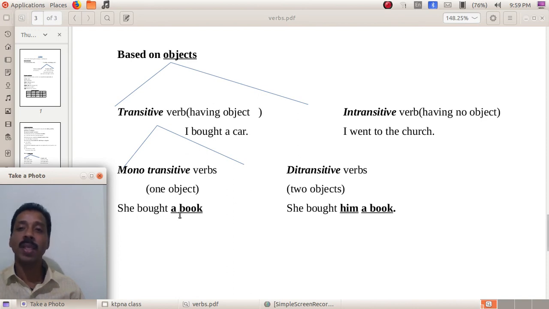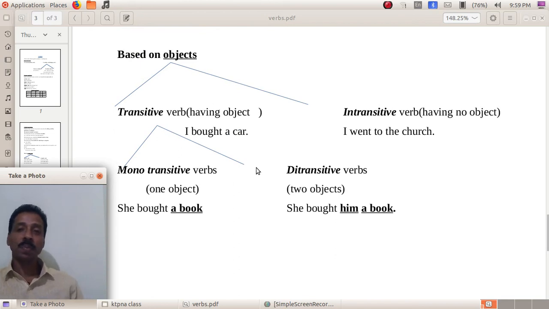Only one object is there. So it is monotransitive. But in this sentence, she bought him a book, two objects are there. She bought what? She bought a book. For whom did she buy it? She bought him. So him is an object. A book is another object. That means two objects are there. So this is a ditransitive verb.